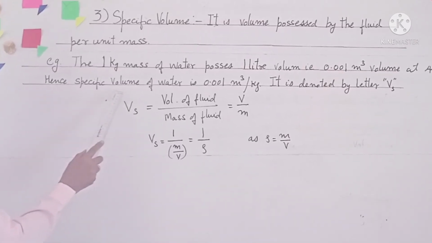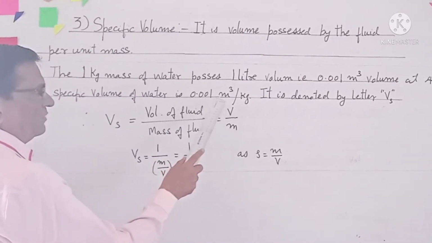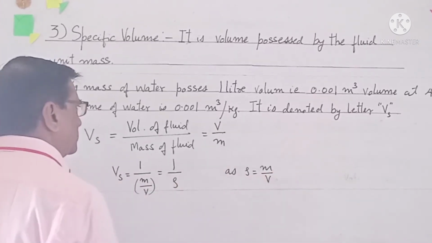Hence, the specific volume of water is 0.001 meter cube per kg.